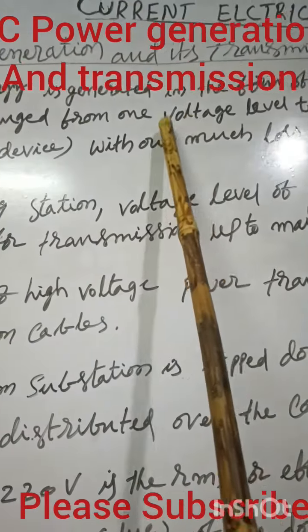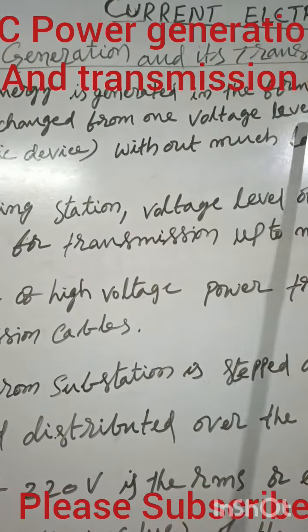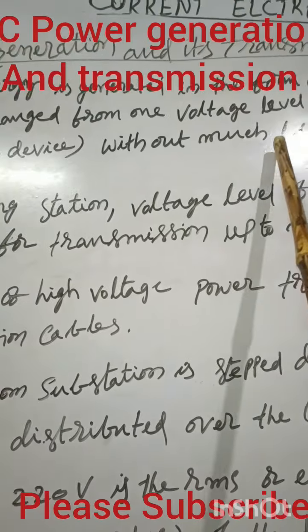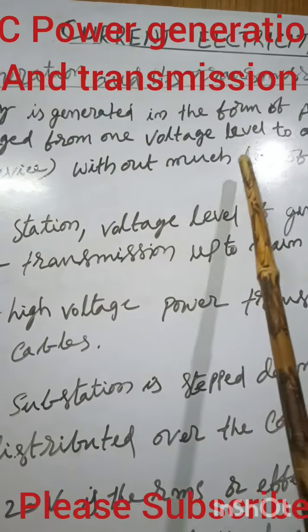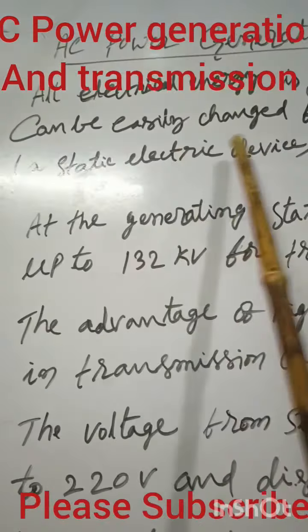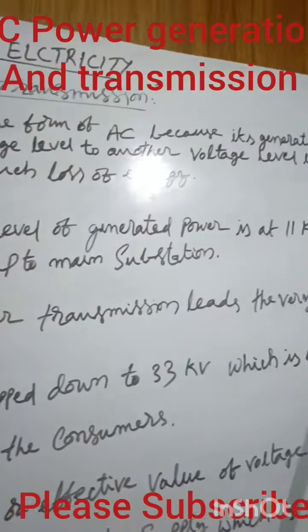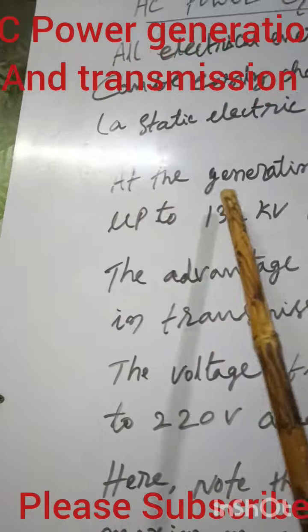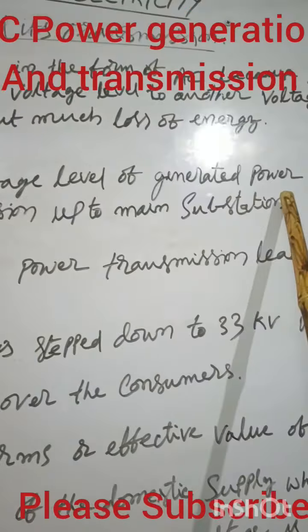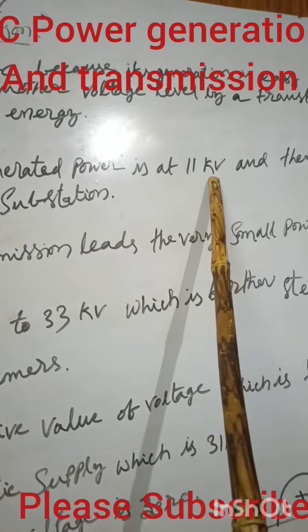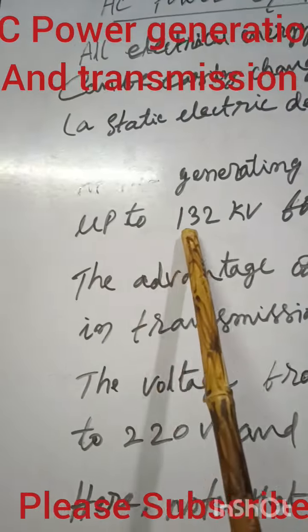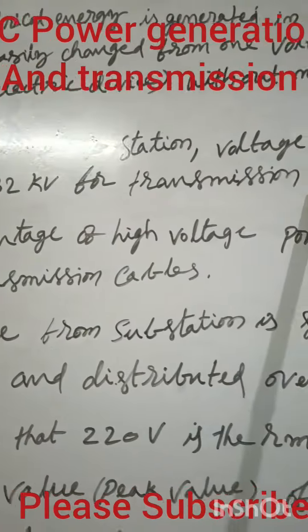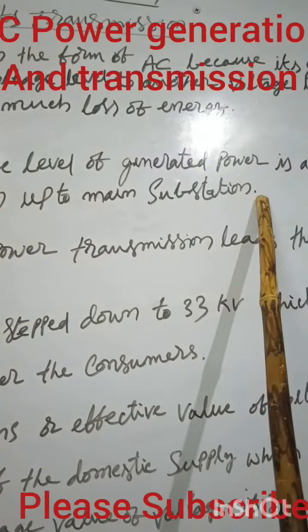Transmission at a high voltage and thereafter bringing the voltage level to a low level is also easy. Stepping up and stepping down is very easily done by the static electrical device called a transformer. So at the generating station, the voltage level of generated power is 11 kV, kV meaning kilovolts, and then it is stepped up to 132 kV for transmission up to the main substation.